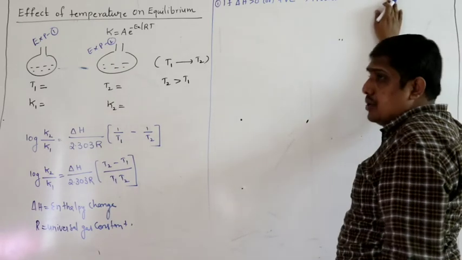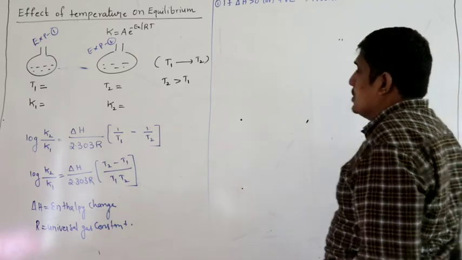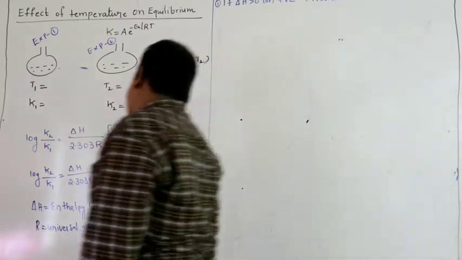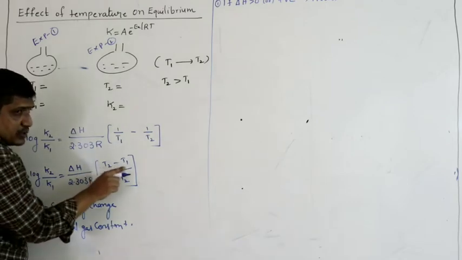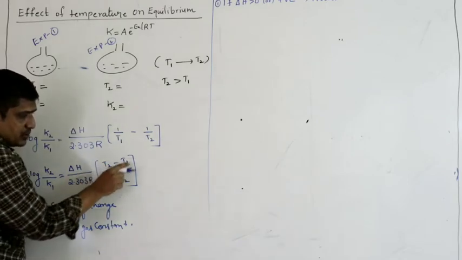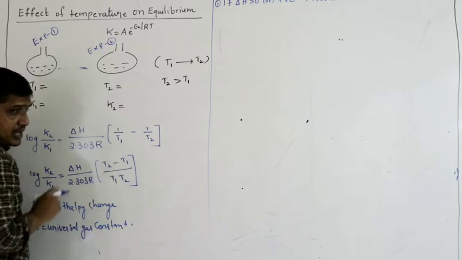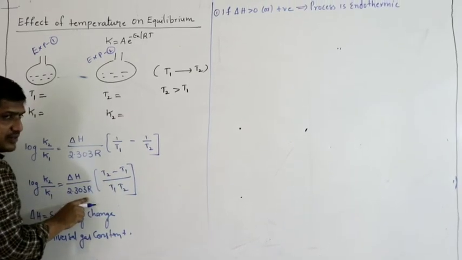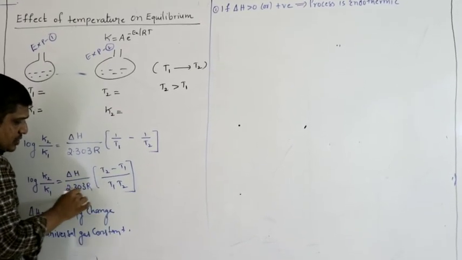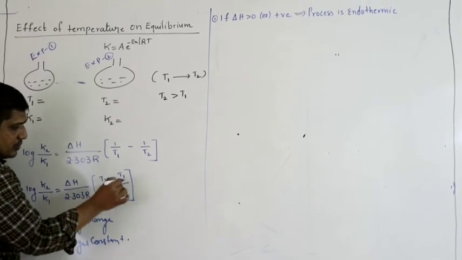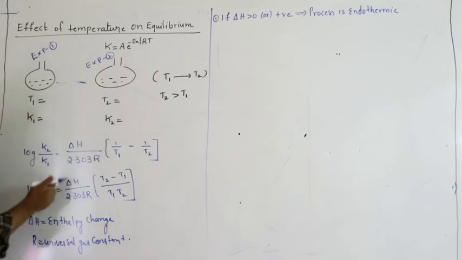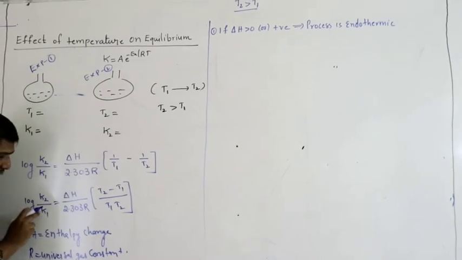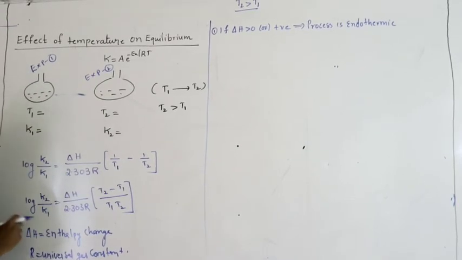So the process is endothermic. What happens? Since T2 is greater than T1, T2 minus T1 is positive, so this entire thing becomes positive. Delta H is positive, R is anyway positive, so positive into positive, the entire thing becomes positive. If the entire thing becomes positive, then K2 should be greater than K1, right?